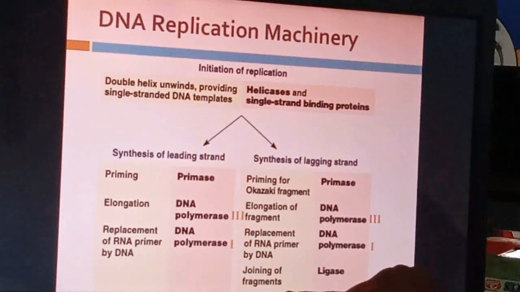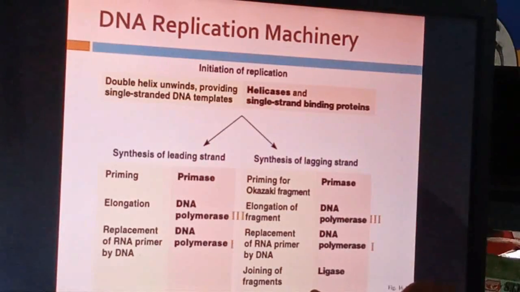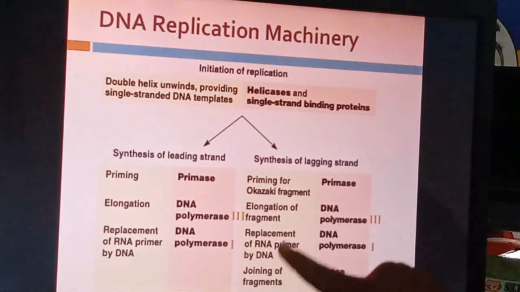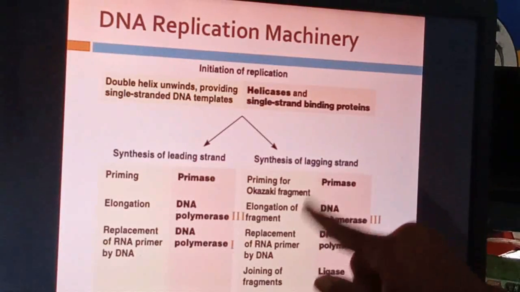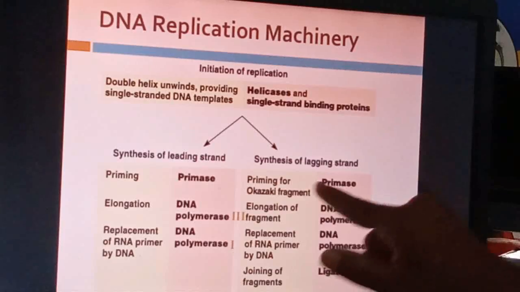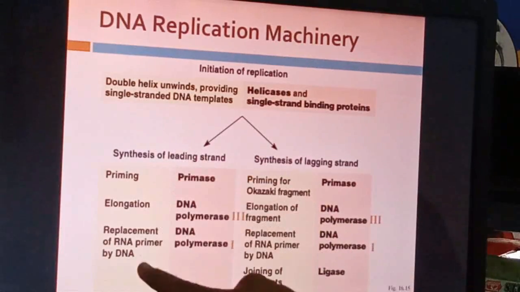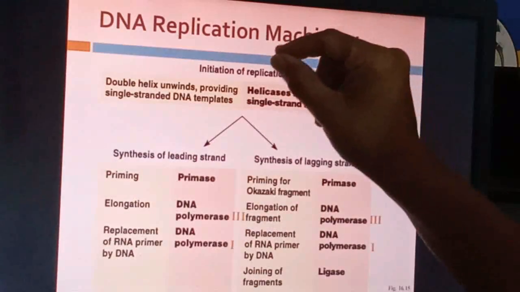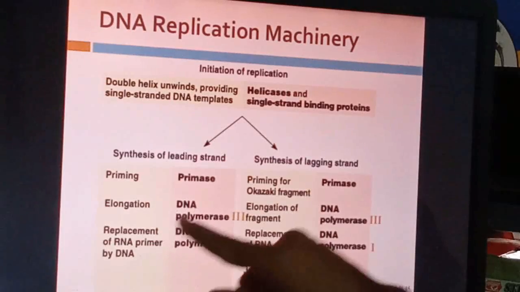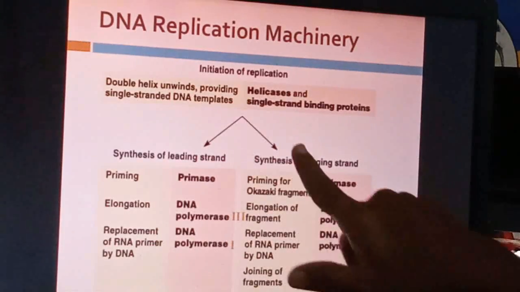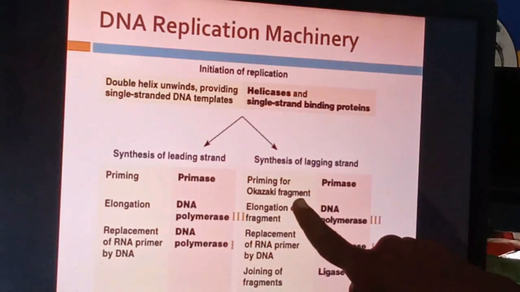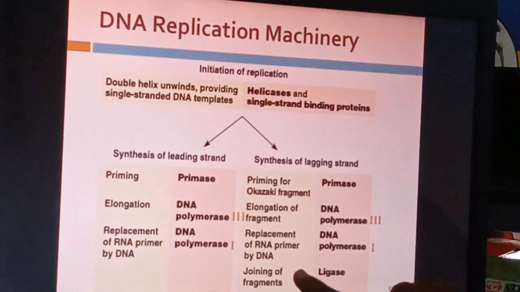And one more enzyme functions in this lagging strand, that is the joining of fragments, because here new DNA is synthesized in fragments, Okazaki fragments. In the leading strand, DNA is synthesized continuously, so there is no need of the ligase enzyme. But here, as fragments of the new strand are formed, at last they need to be joined. So the ligase enzyme functions on the lagging strand.